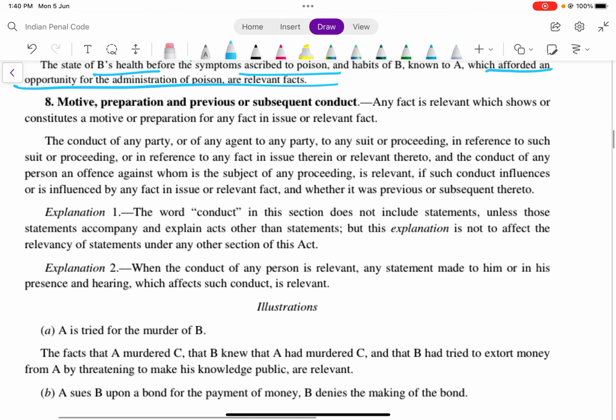Now Section 8 is again important, that is motive, previous or subsequent conduct. Preparation and motive come under Section 8, previous or subsequent conduct.